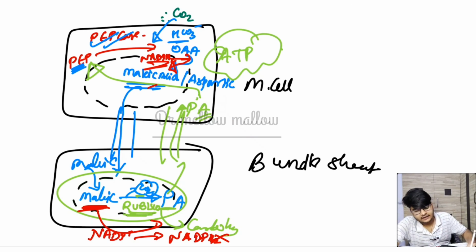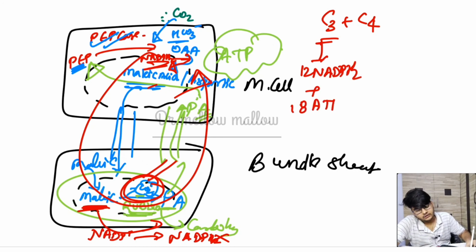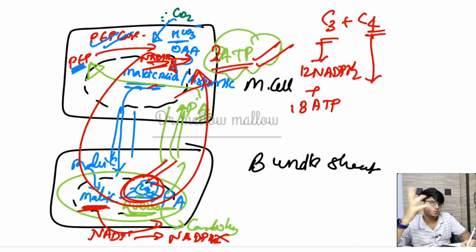Ultimately we see that in C4 plants we have both the C3 and C4 cycles, because this is the C3 cycle and this whole thing is the C4 cycle. In the C3 cycle, as you have seen, we require 12 NADPH2 and 18 ATP, but for the maintenance of the C4 cycle we need 2 molecules of ATP for each CO2 transported. That means we have to run this cycle 6 times, because the Calvin cycle is needed 6 times.